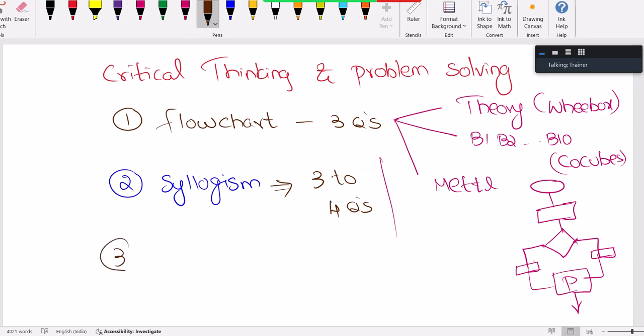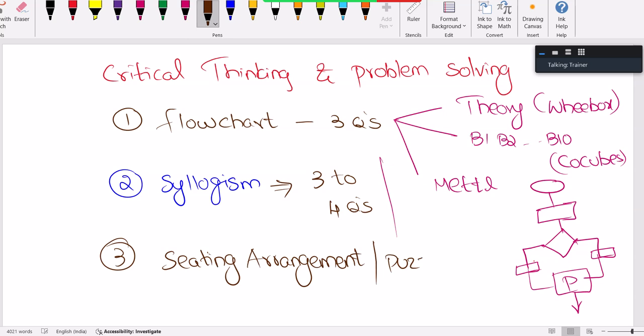And third one, seating arrangements, or I can say puzzles, or I can say passages. They're giving 7 to 8 questions on this. Seating arrangements or puzzles or passages, we are going to get 7 to 8 questions.